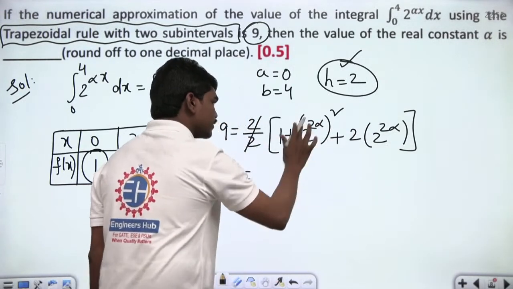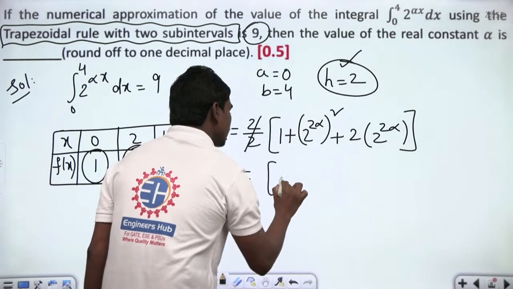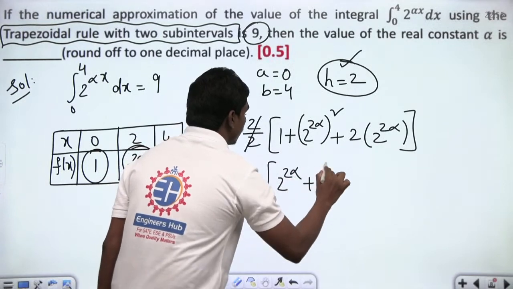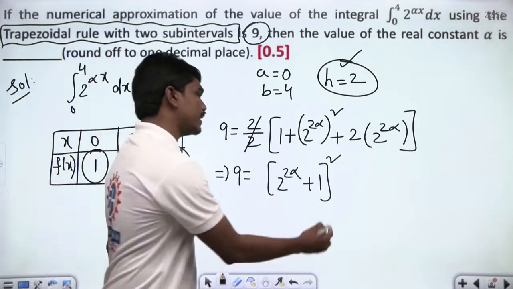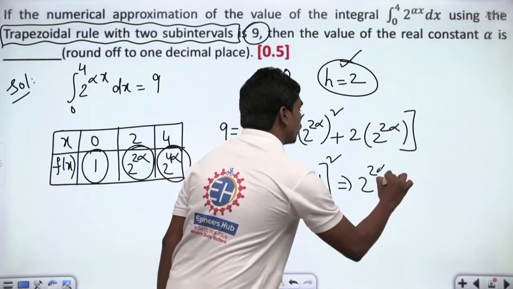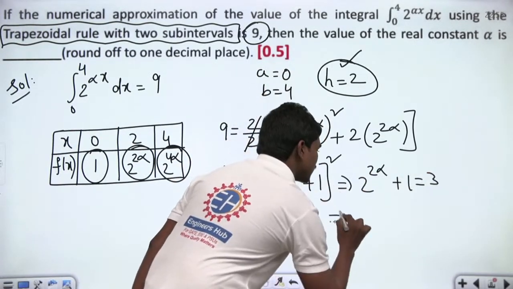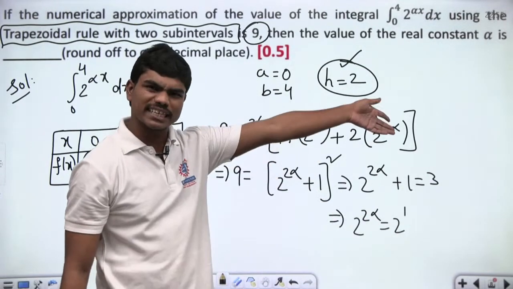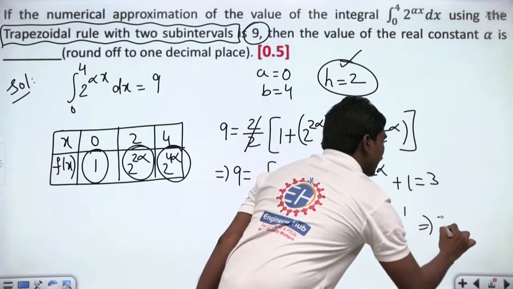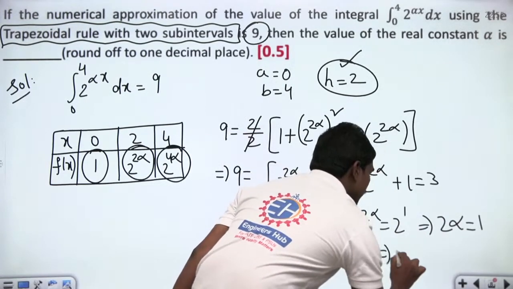So this expression on the right is nothing but 2 power 2 alpha plus 1 whole square. This is what you have. And now you can solve this equation for getting alpha. Let us solve. So this implies 2 power 2 alpha plus 1 is equal to 3. So this implies 2 power 2 alpha is equal to 2, and this is 1. So when bases are equal, exponents are also equal. So 2 alpha is equal to 1 and alpha is equal to 0.5.